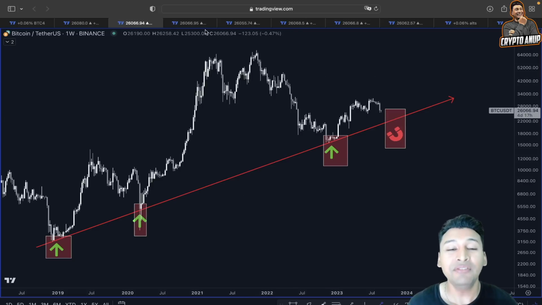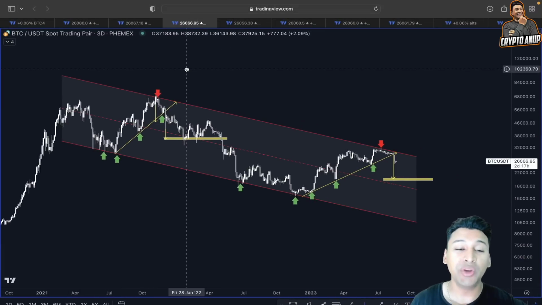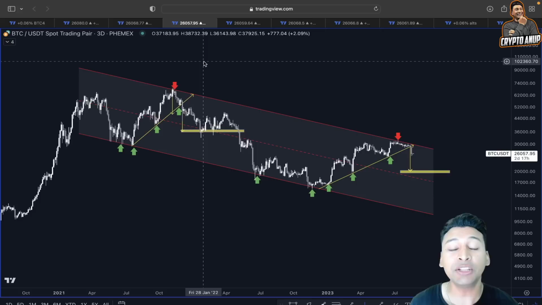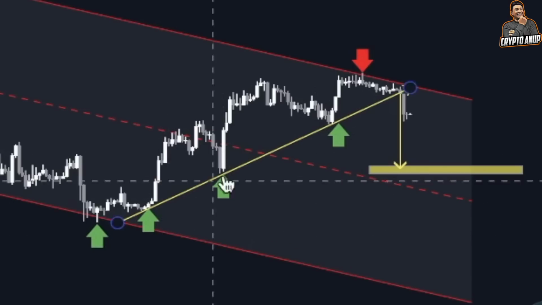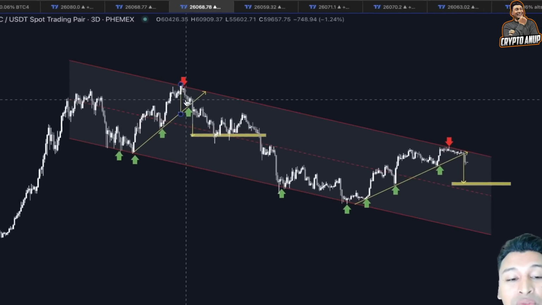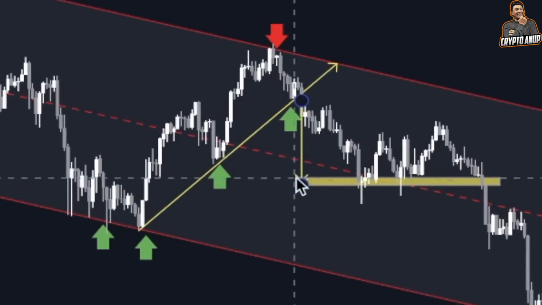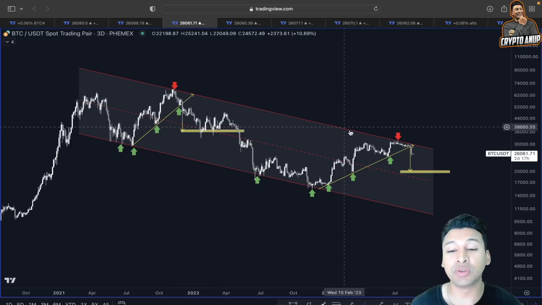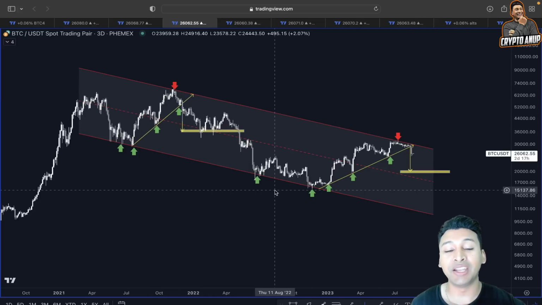And now, even if we look at this in a very simple way, by simply looking at this descending channel here in a 3-day time frame, because if you look at the price structure I showed you in my previous video, the price has already lost the support from this rising trend line, and in the past price action we found out losing the support from this rising trend line led to a continuation to the downside, and the price objective also reached out perfectly. I mean, the price objective from this rising trend line reached out perfectly, price consolidated, showed some relief rally before breaking it to the downside.